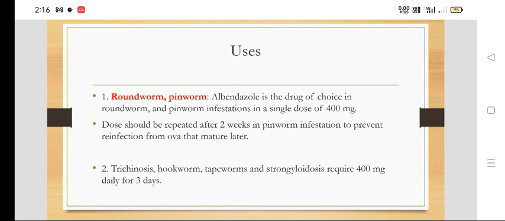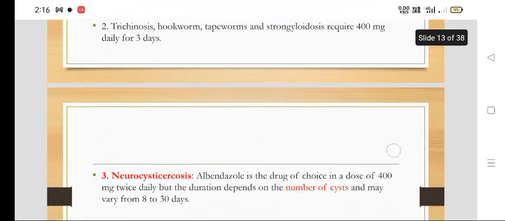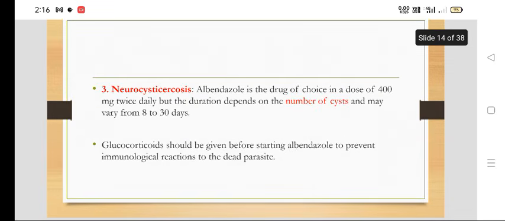Trichinosis, hookworm, tapeworm and strongyloidiasis require 400 mg daily for 3 days. In neurocysticercosis, albendazole is the drug of choice in a dose of 400 mg twice daily, and the duration depends upon the number of cysts and may vary from 8 to 30 days.